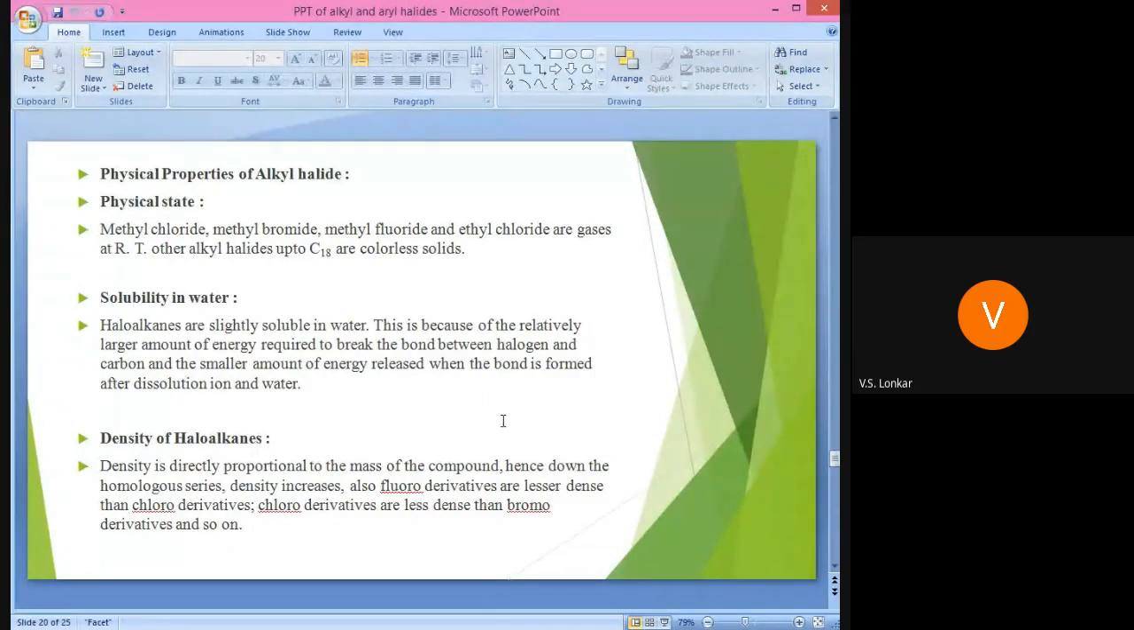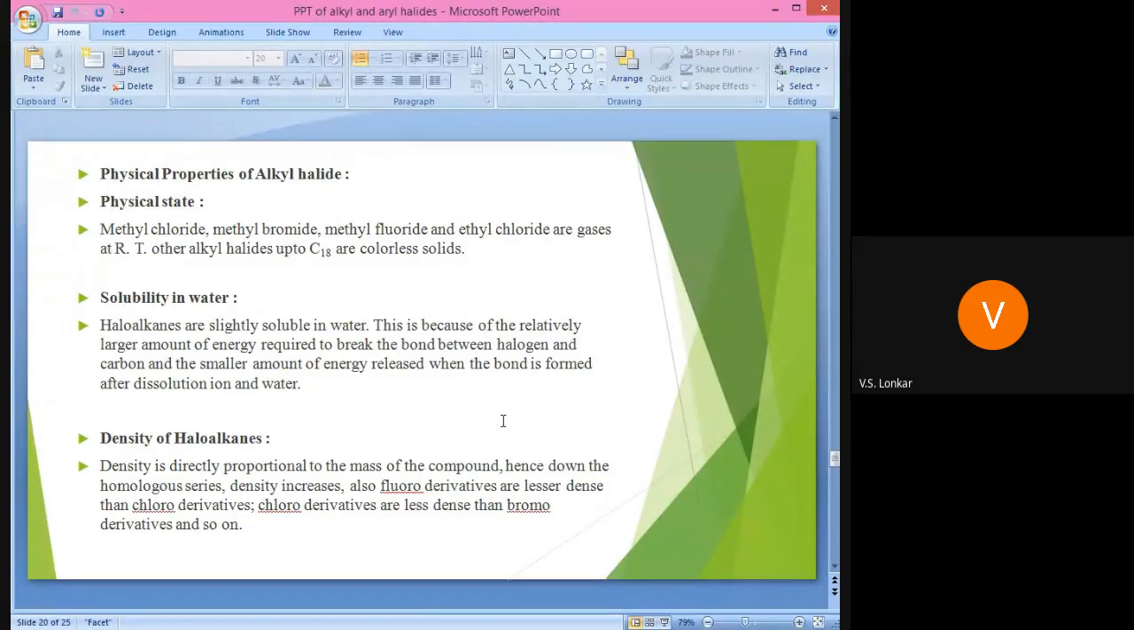Next physical property is the solubility in water. We know that for solubility in water, the compound must be able to form hydrogen bonds with water. But haloalkanes or alkyl halides are only slightly soluble in water, or we can say insoluble in water. What is the reason behind that? This is because a relatively larger amount of energy is required to break the bond between halogen and carbon atom. And remember, these alkyl halides are polar compounds.